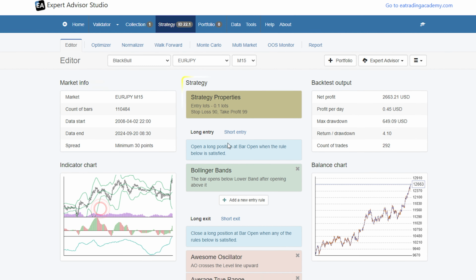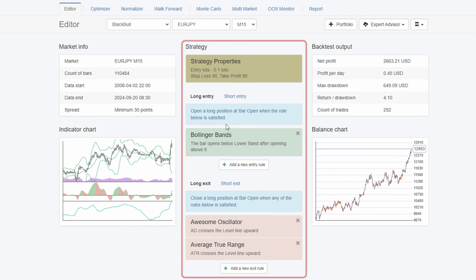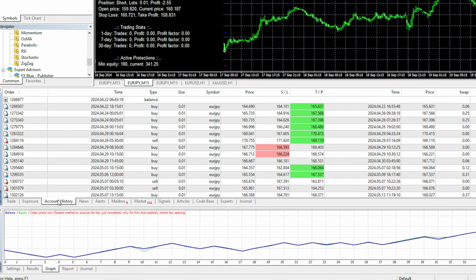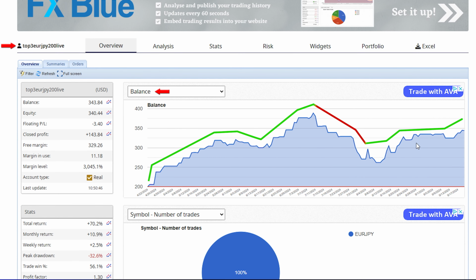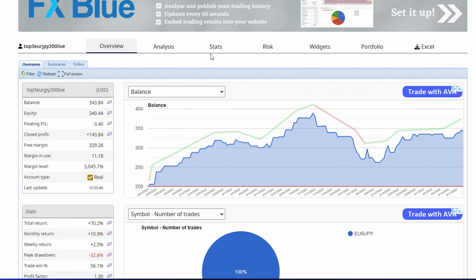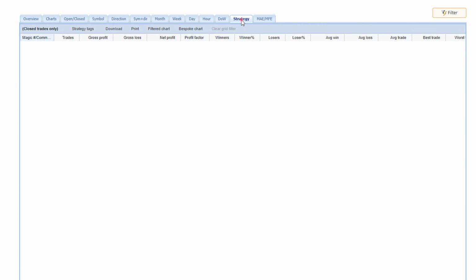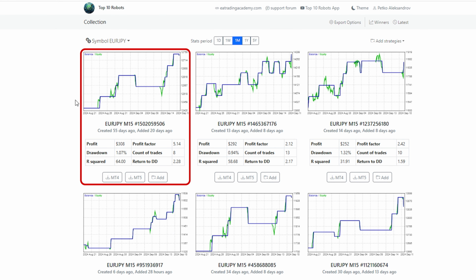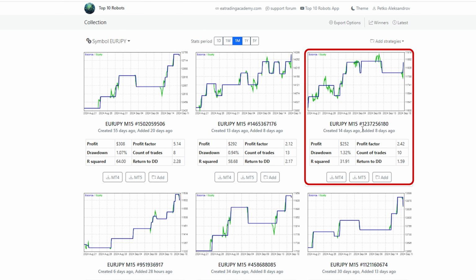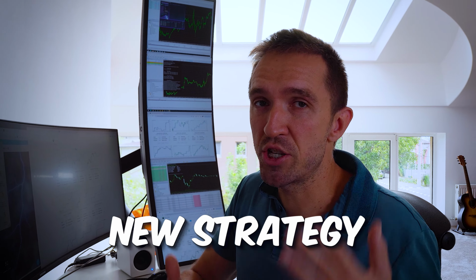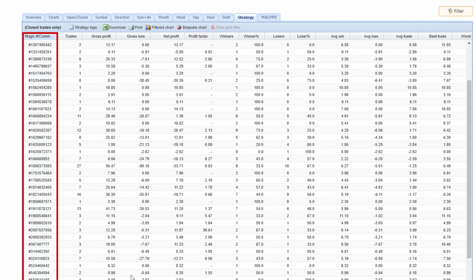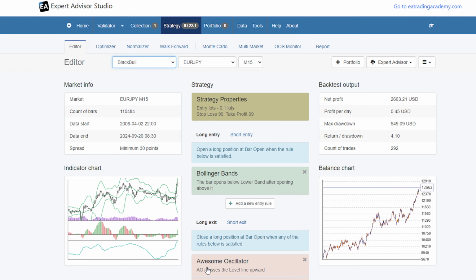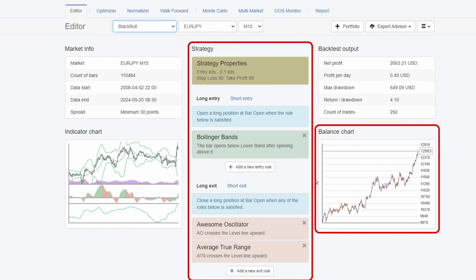I'll keep it as default. It's been a profitable expert advisor that I'm trading in this live account. I can also show you the FX Blue of this account, and I will go to stats and I will hit on strategy. Because in this account we are trading the top 3 Euro-Yen strategies, every time there is a new strategy we just change it in the live account. So you can see that there are many robots that we used in this account. And the good thing is we've automated the whole process.